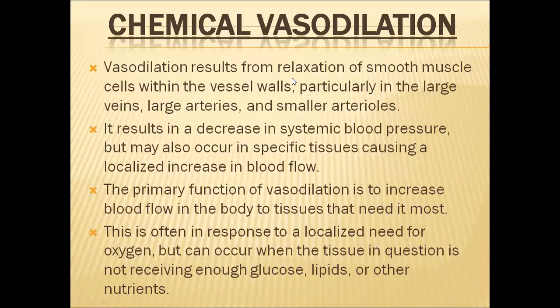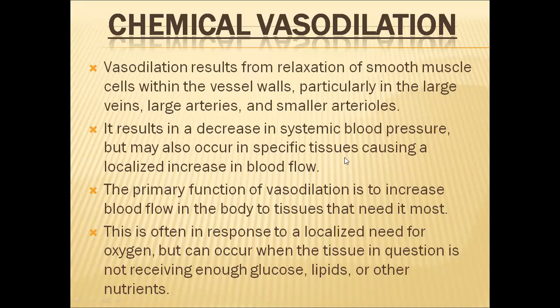And another one is vasodilation, chemical vasodilation. Vasodilation results from the relaxation of smooth muscle cells within the blood vessel walls. Especially when large veins, large arteries, and small arterioles relax, the smooth muscles of these three things relax, and this vasodilation takes place. So the vasodilation results in a decrease in the systemic blood pressure. It will decrease the blood pressure, and also it will increase the blood flow to the tissues.